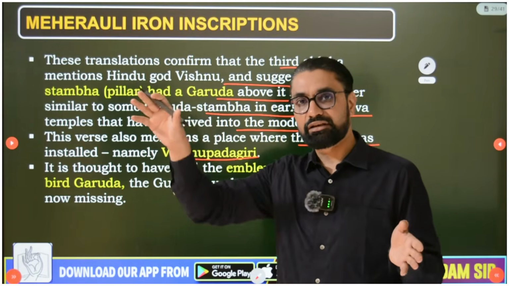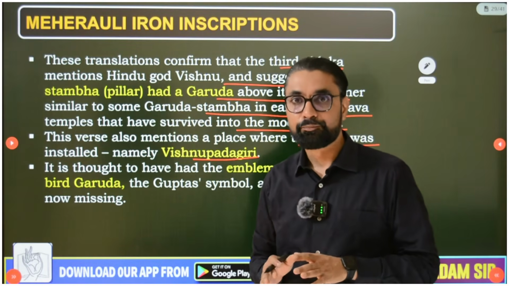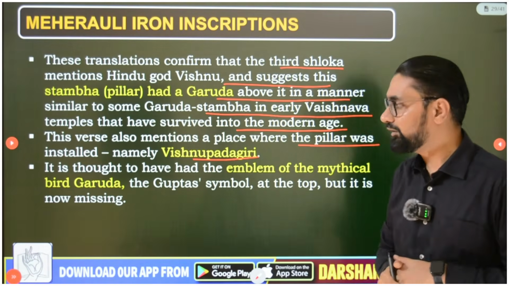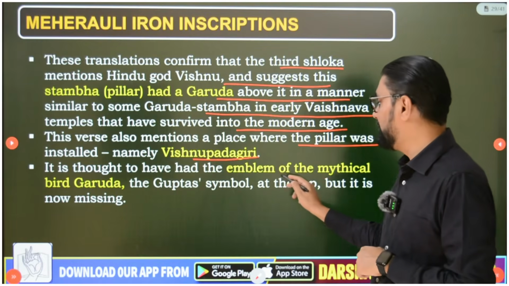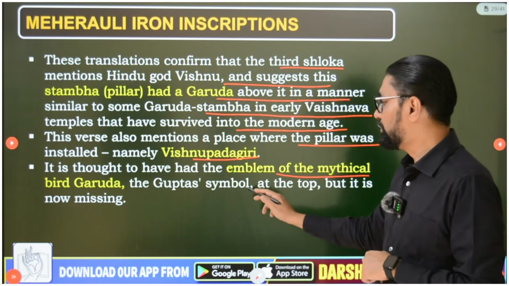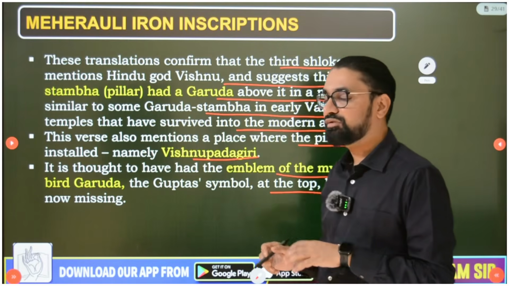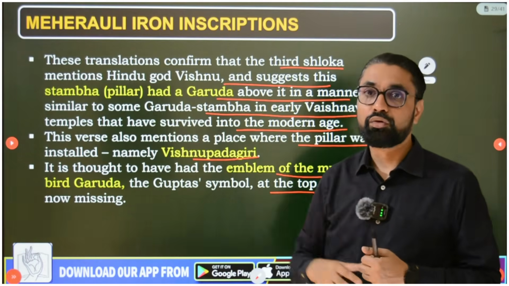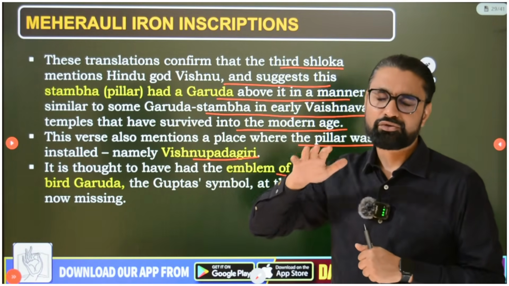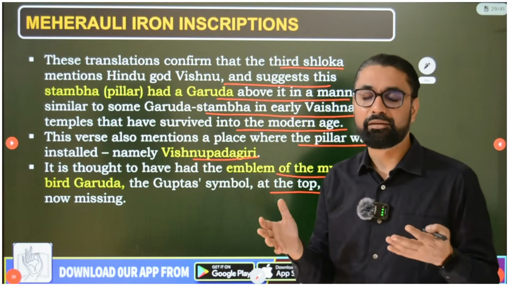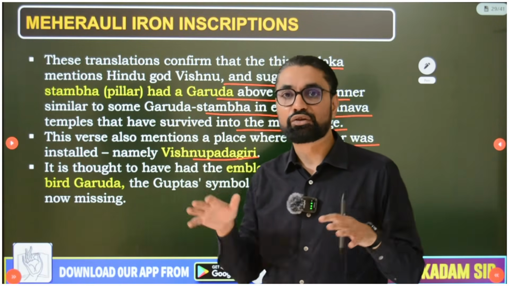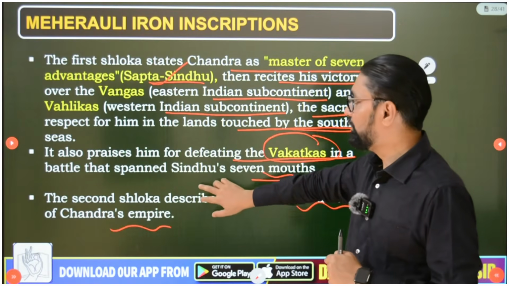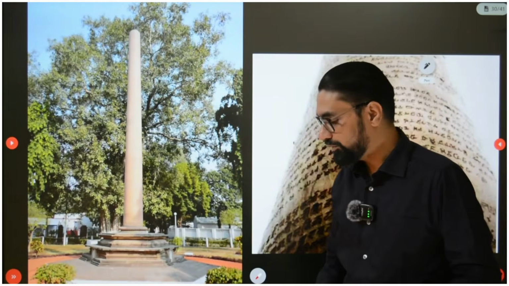Some say Vidisha and some say the region near the Bias river. So that's the doubtful part, but the inscription says it was Vishnupadgiri where it was erected first. And it is thought to have had the emblem of the mythical bird Garud, the Gupta symbol, at the top, but it is now missing. The inscription also says that it has the Garud emblem of the Guptas at the top. So the Gupta emperors' national emblem, or their kingdom's emblem, was that Garud, that we also come to know from these inscriptions. So this Mehroli iron inscription, guys, was quite important.